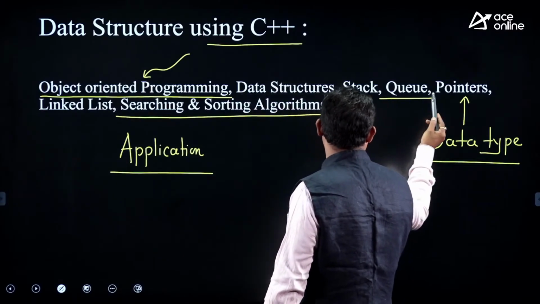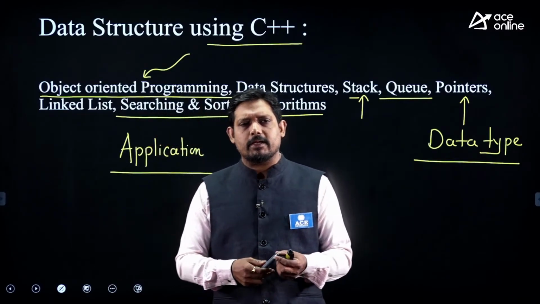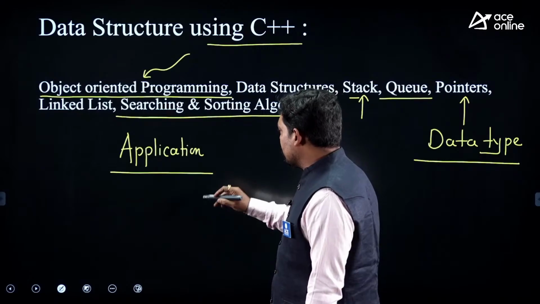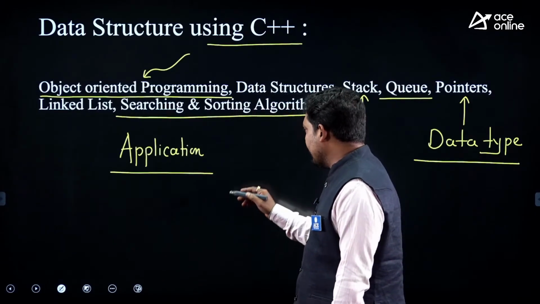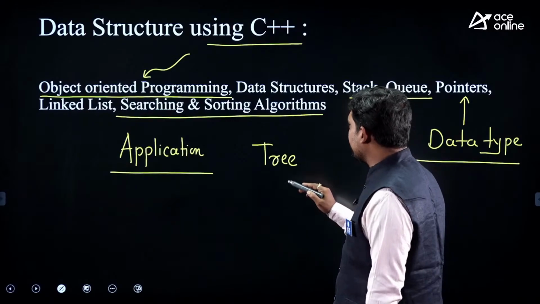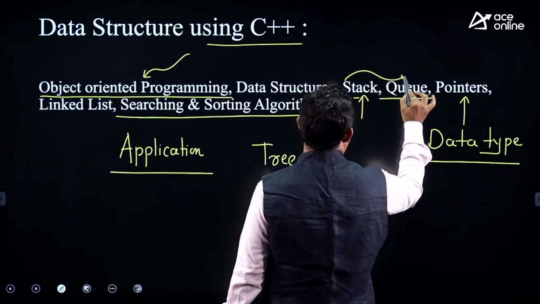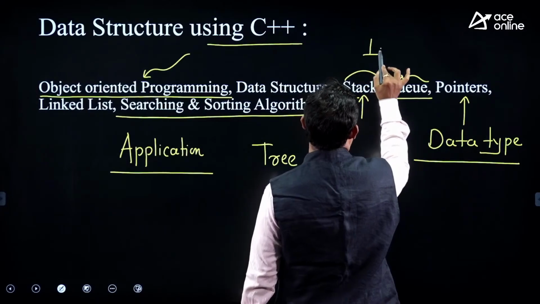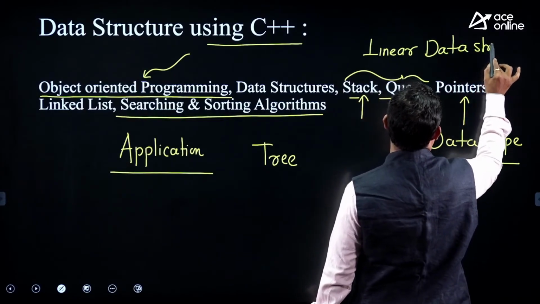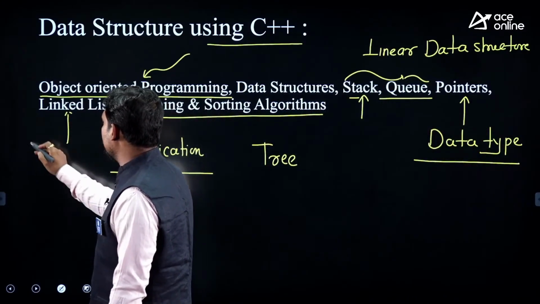So this is the syllabus, and what I am going to do here is I have planned the session with stack, queue and pointers, linked list. These three, stack, queue and linked list, are all part of linear data structures. Because the notification is still not out, I tried to cover one extra topic, that is tree. So stack, queue and linked list are linear data structures.